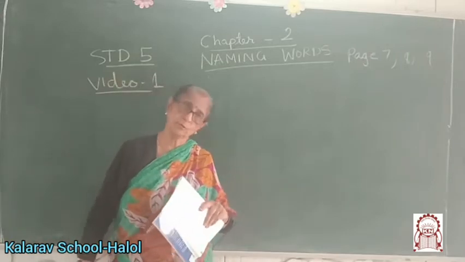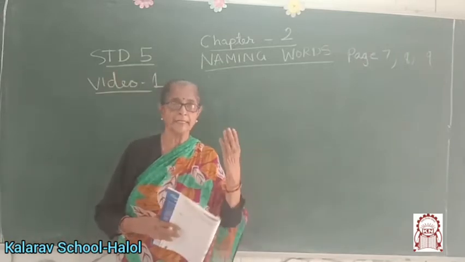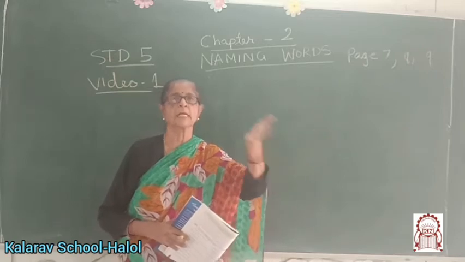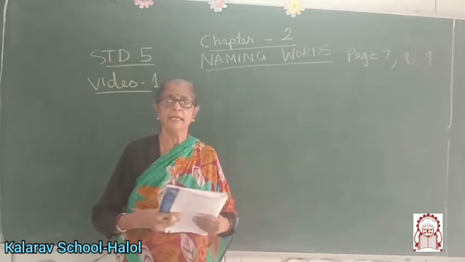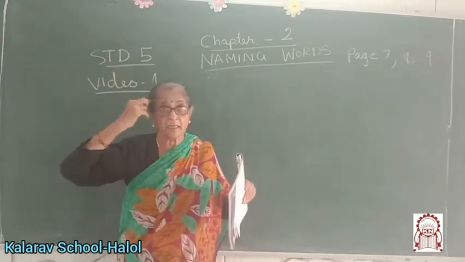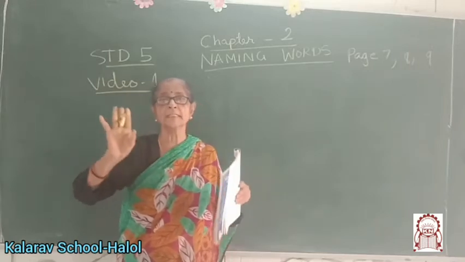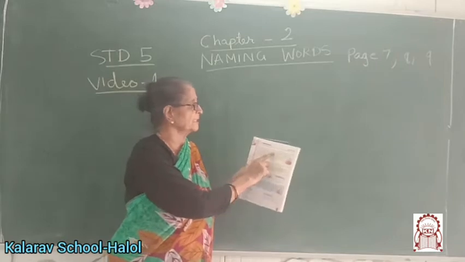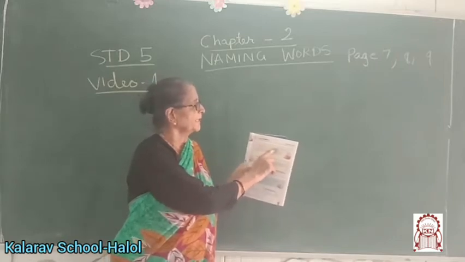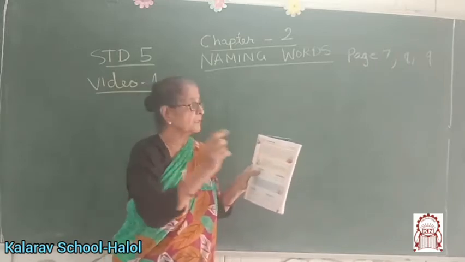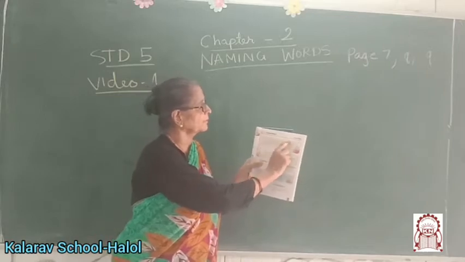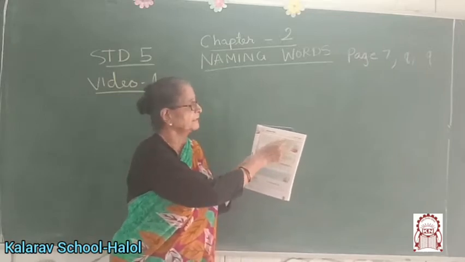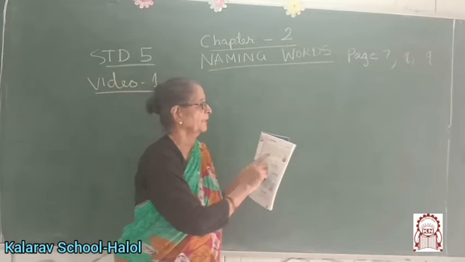What is a noun? Do you know, children? The name of a person, place, animal, thing, anything which we can think of, they are all known as nouns. Okay? The name of a person, place, animal or thing is called a noun. Everybody keep your fingers on the first line, then the second, continue with me, okay?